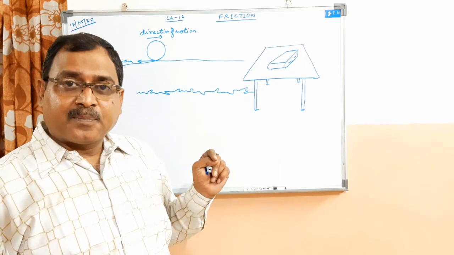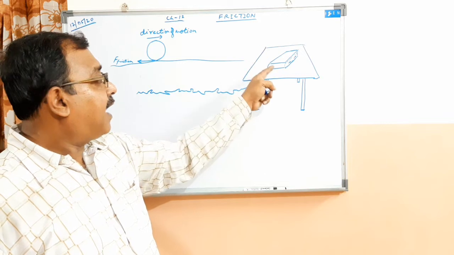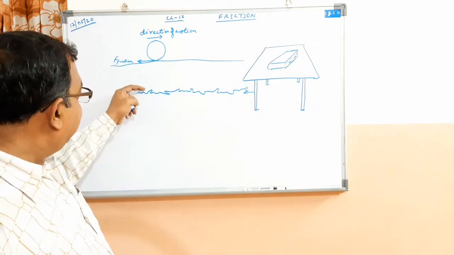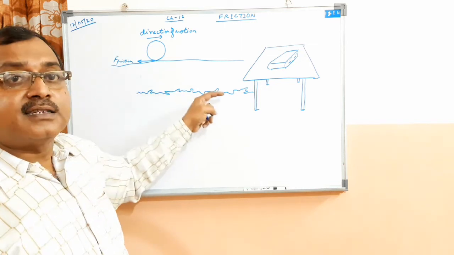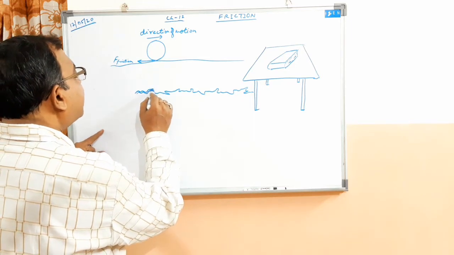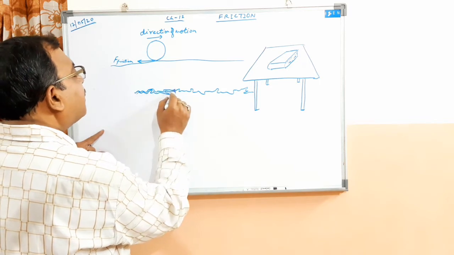Then the depressions and elevations of the surface of the book will enter the depressions present on the surface of the table. So in this way, the surface of the book will enter; this is the book, and this is the surface of the table.